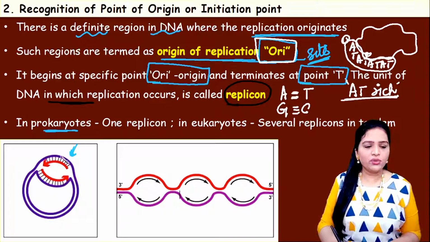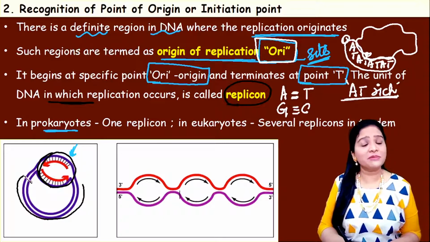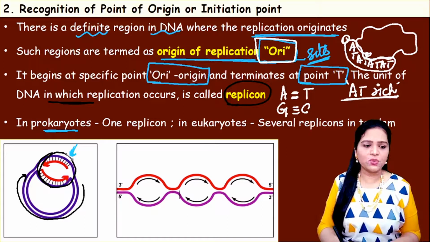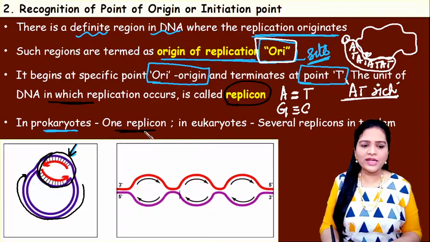Okay, so in a prokaryotic cell, if this is the circular DNA, only this part of the DNA will carry out replication. The rest of this region will remain as double-stranded region only. They will not undergo replication. So only this region of the DNA is called a replicon. Hence, in a prokaryotic cell, there will be only one replicon.